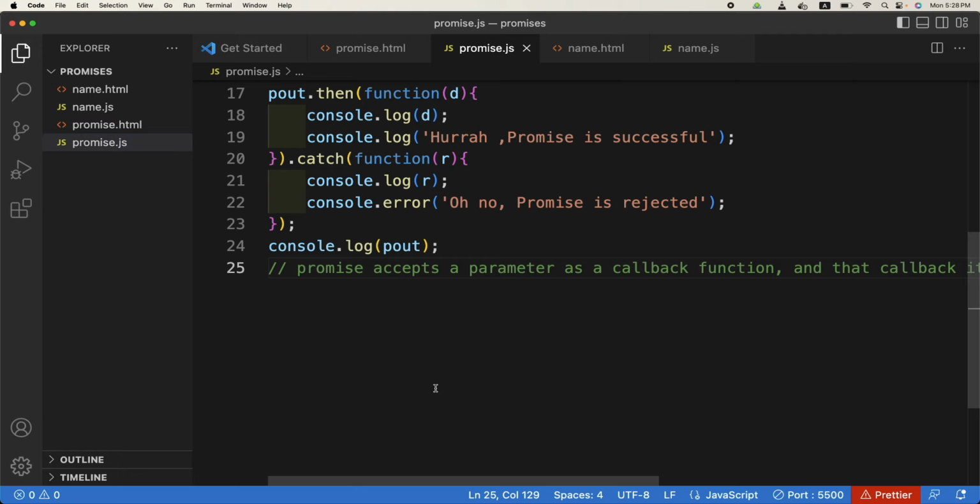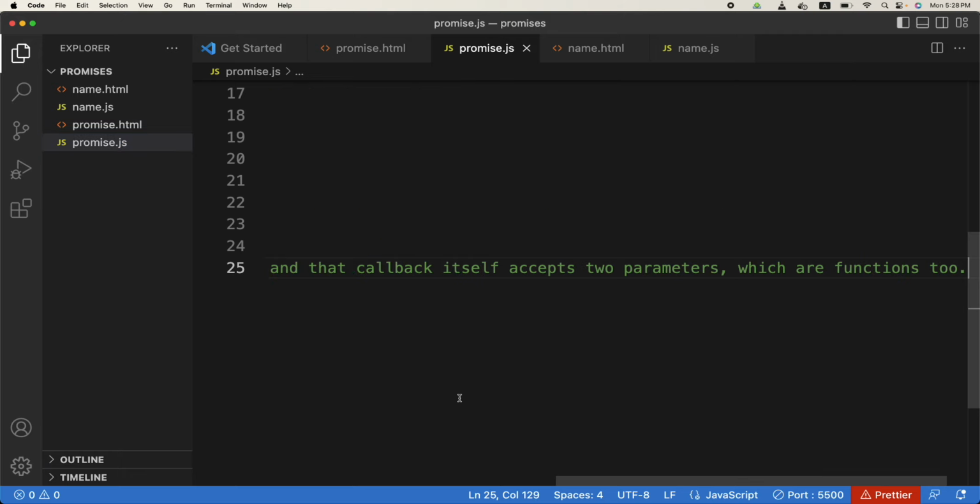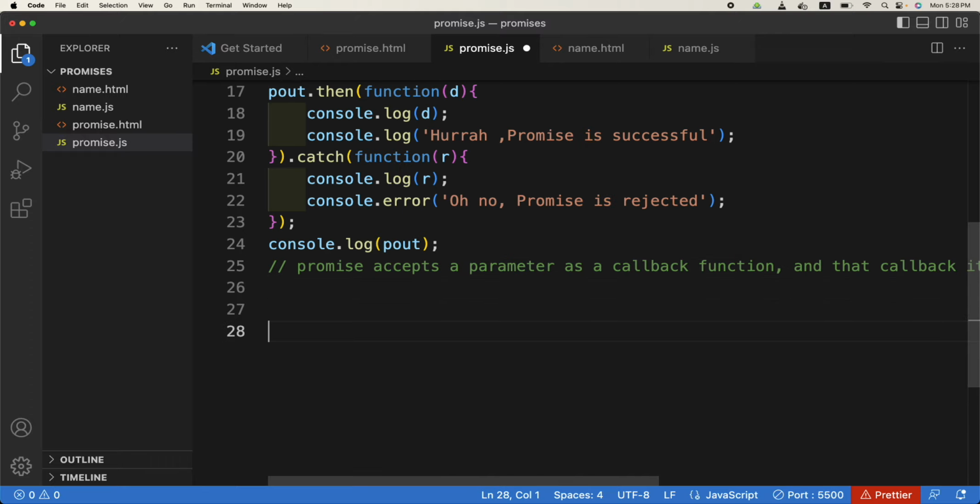So let us quickly create another promise, rather a function which returns a promise. Okay, so the function name is printer, the name of the promise, for example. What will we do?